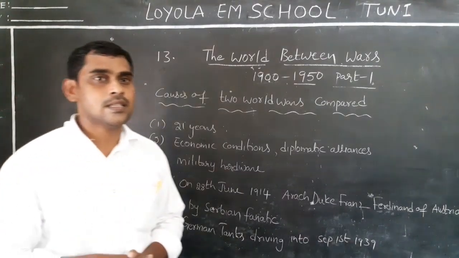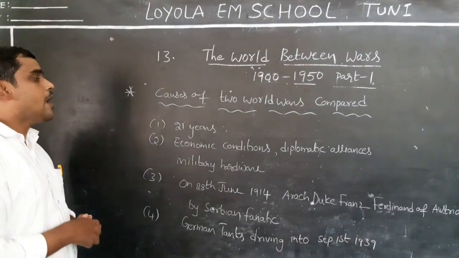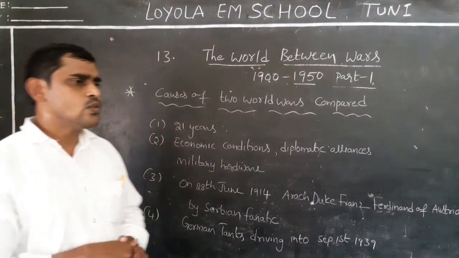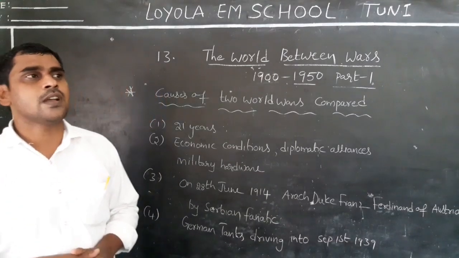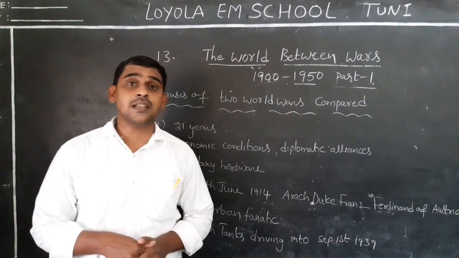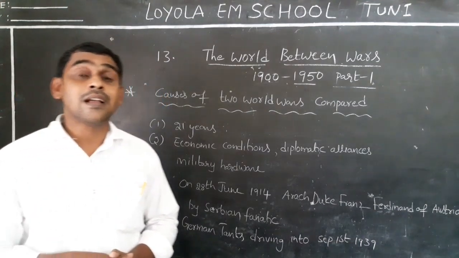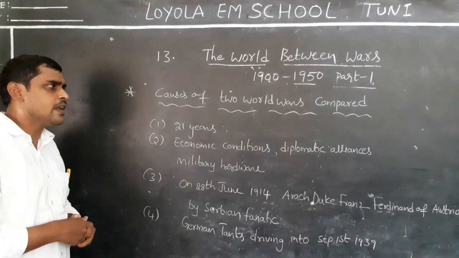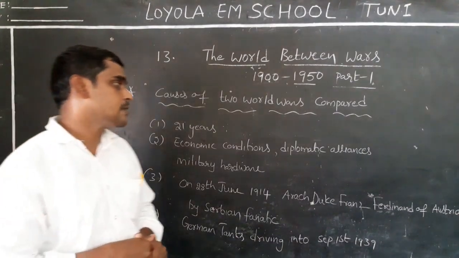What are the changes? Changes happened in academic conditions. During the First World War, most of the countries were not developed academically. But by the Second World War, most of the countries had improved academically.